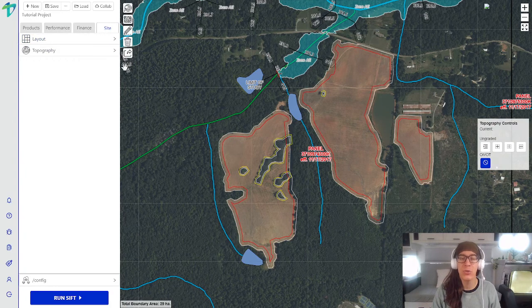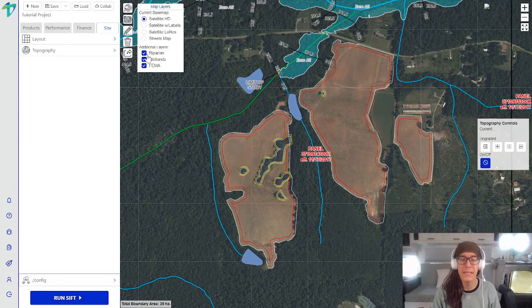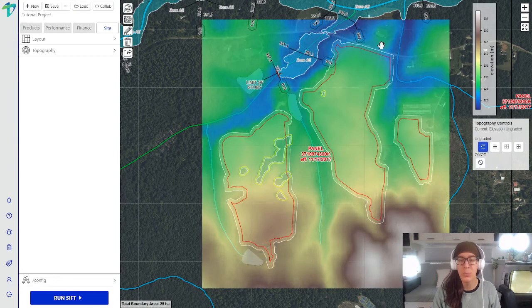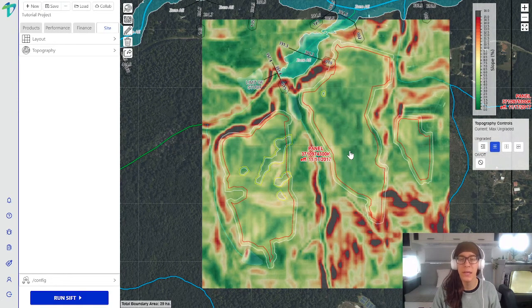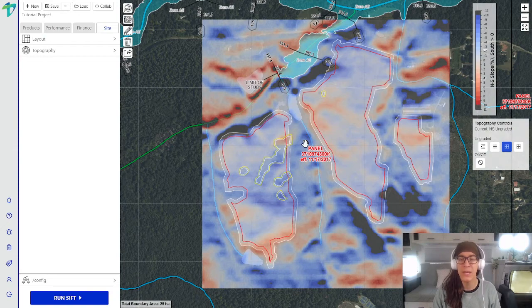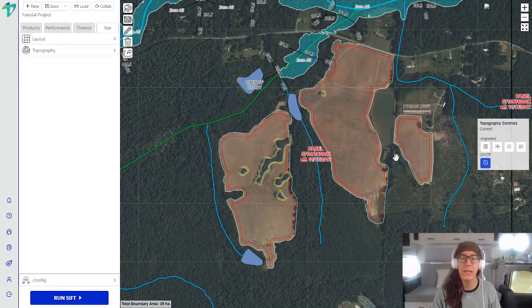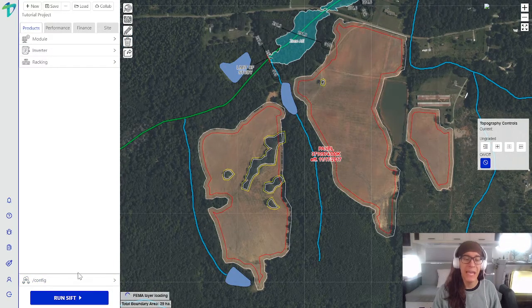And the last thing that I'll show you on the map here, as you can see, I have already brought in riparian, wetland, and FEMA data by clicking on this icon and selecting these toggles here. And I also downloaded a 10-meter data set from USGS for topography, which brings in this elevation layer, and based on that, we can create a max slope analysis layer, a north-south slope analysis layer for single-axis trackers, and an east-west slope analysis layer for ground fixed tilt systems. And now that everything is defined, we just have to move into this config tab and we'll be ready to go. So let's go ahead and navigate down to the config tab.